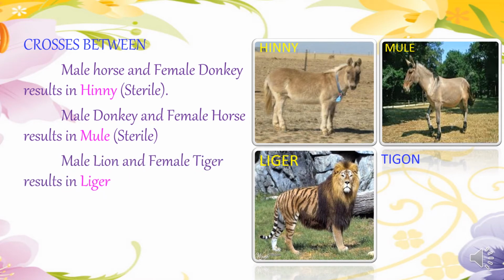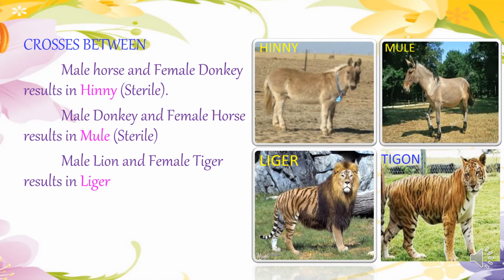In the same way, the scientists made a cross between a male lion and a female tiger, which resulted in an organism called the liger. And when they crossed a male tiger and a female lion, it resulted in a tigon. So it is said that the species are morphologically similar, but reproductively they are isolated. And when reproductively isolated individuals are brought together to reproduce, they give rise to sterile individuals. Clear, children?